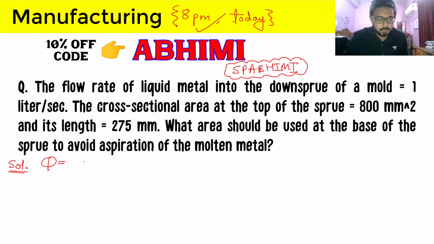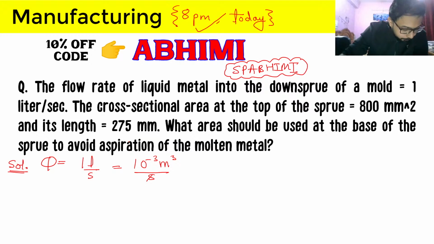Q is given as 1 liter per second, which will be 10 to the power minus 3 meter cube per second. Cross sectional area of the... 426.4. So I think my answer key is saying 430.74.